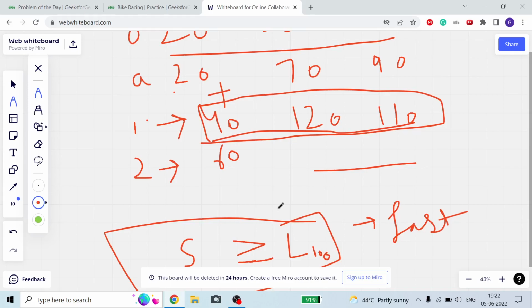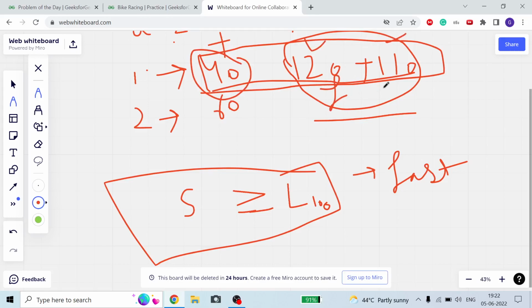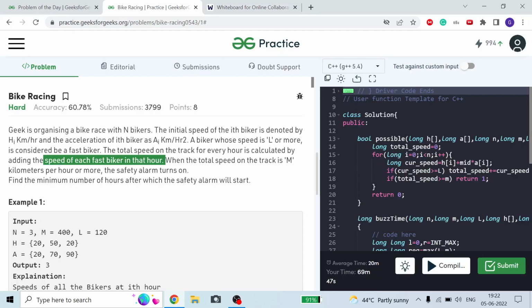Then the total speed of the track will be 120 plus 110, because these two bikers have speed greater than or equal to 100, while 40 cannot be a fast biker. This is a fast biker, this is a fast biker, and the speed of the track will be the sum of all the fast bikers in our array at a particular time.